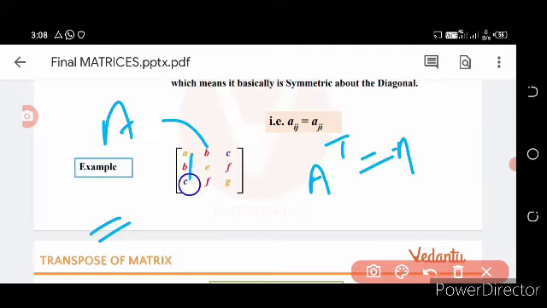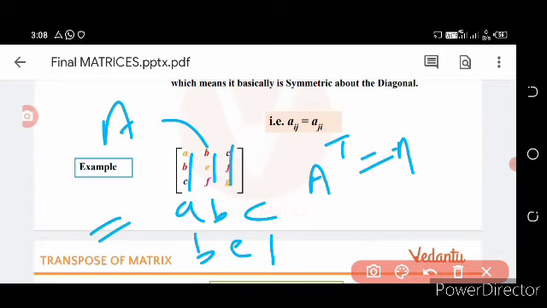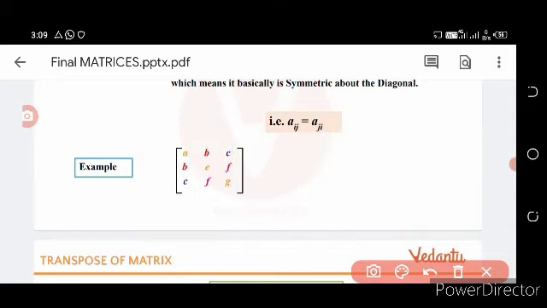We have to arrange these columns row-wise, so we get A, B, C, B, E, F and C, F, G. So this is also A, so this is a symmetric matrix.